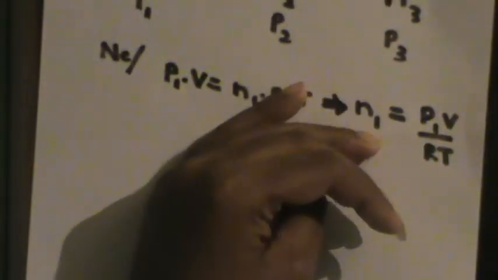I'll explain what happens here. I will isolate N1. You can divide both sides by RT, because T is not equal to 0, since T is an absolute temperature. Absolute zero is just a concept, but it's not practical, so T cannot be 0 for any gas sample. And R is not 0 because R is the universal gas constant. So RT is not 0, and you can divide by RT. RT cancels on one side, and the other side is P1V by RT. So N1 equals P1V by RT. This is for the neon sample.